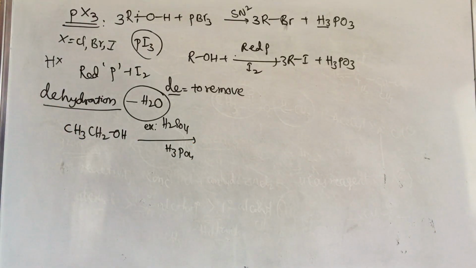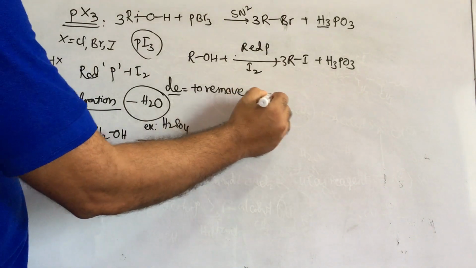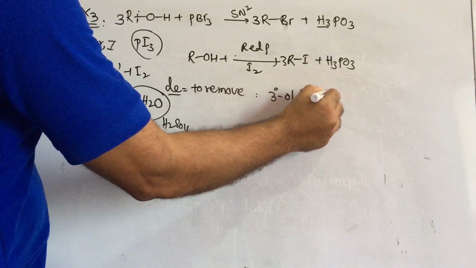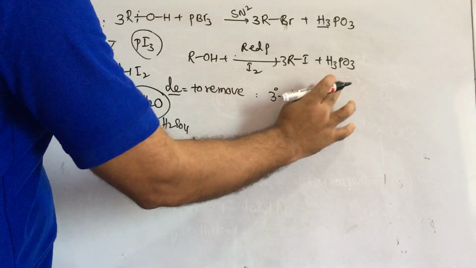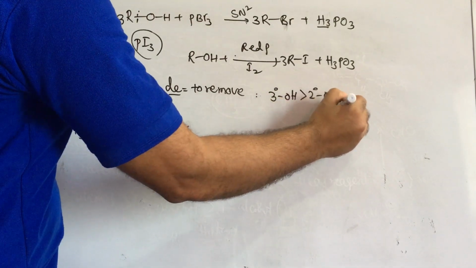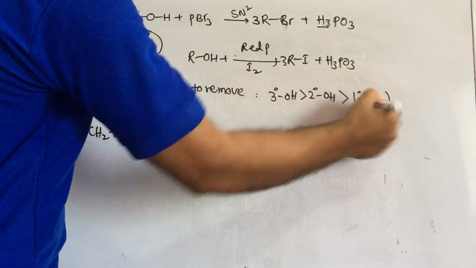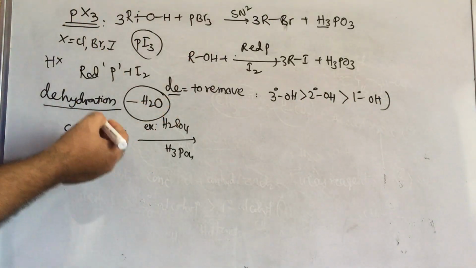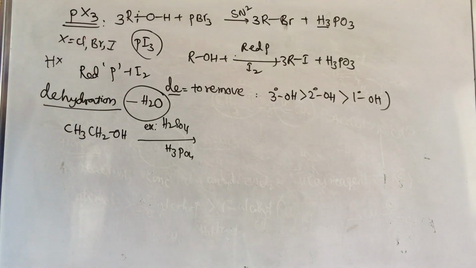Here elimination is predominant in tertiary alcohol, then secondary alcohol, and next primary alcohol. That's why in tertiary alcohol, the temperature or concentration of this acid will be less, because it is easily dehydrated.